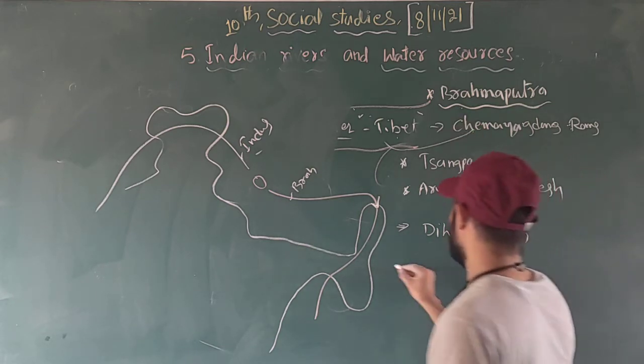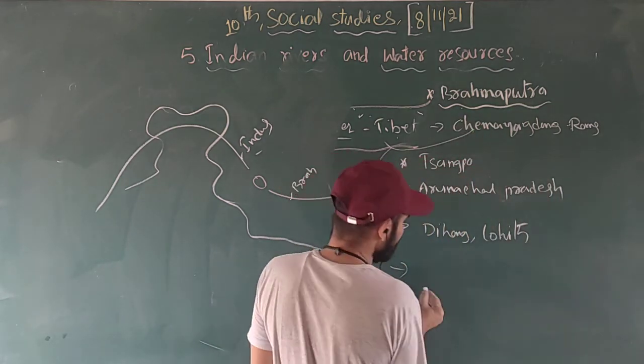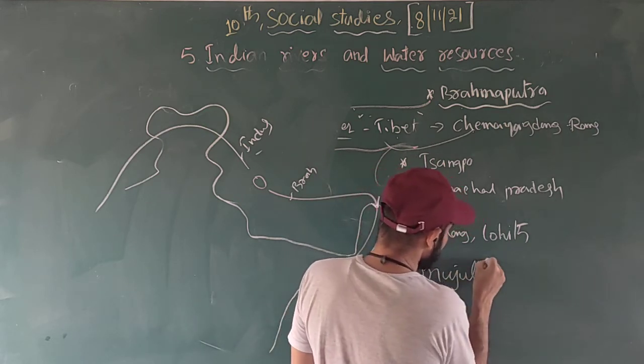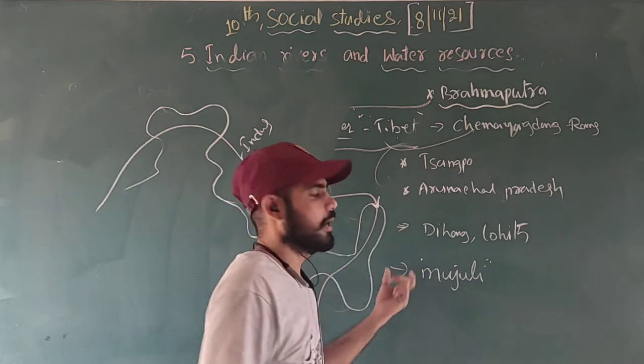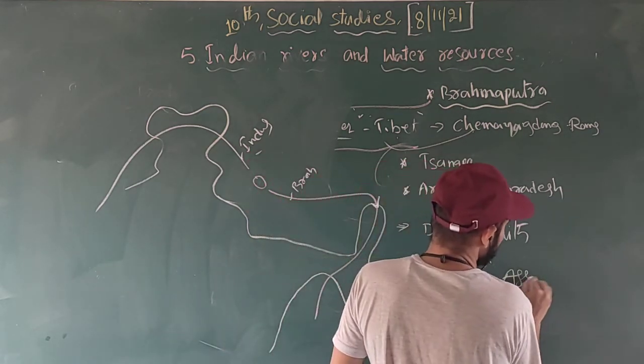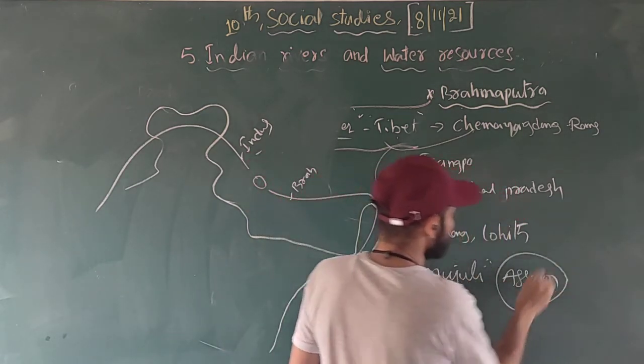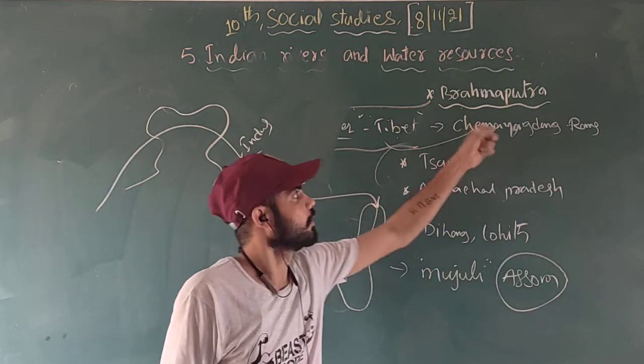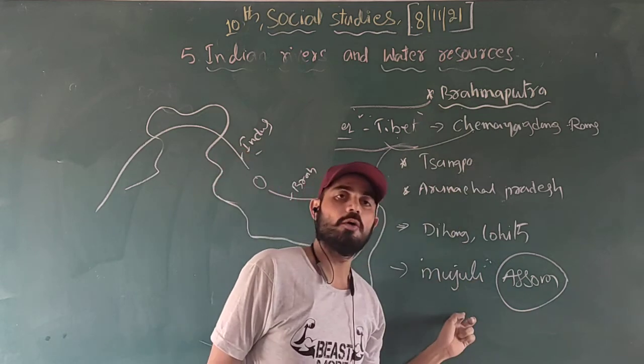The Brahmaputra river created one island, the Majuli Island. Which island? The Majuli, located in Assam. We call the Brahmaputra the Sorrow of Assam.